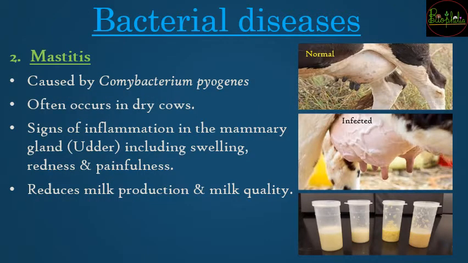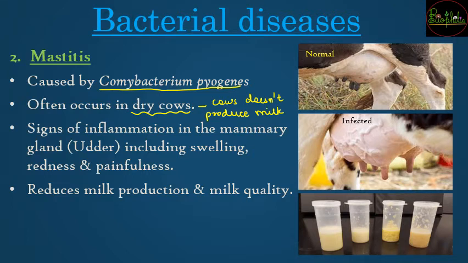Now the second important bacterial disease that occurs in dairy farms is going to be mastitis. Mastitis is again a bacterial disease which is going to occur in dry cows. Now what do you understand by dry cows? Dry cow means the cow which does not produce milk. So one cow that does not produce milk is going to be called a dry cow.